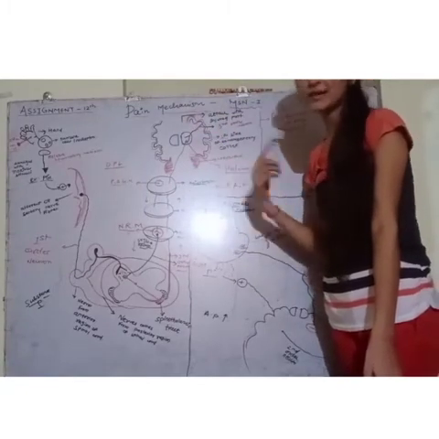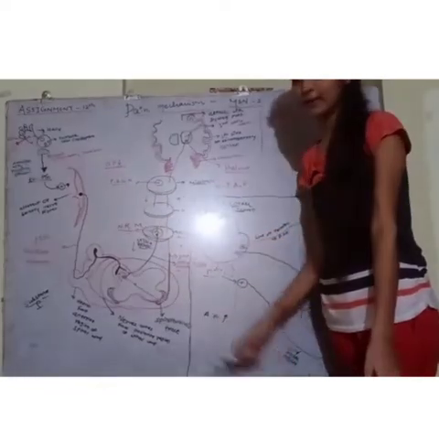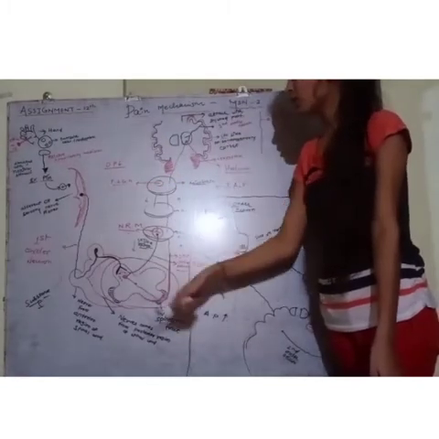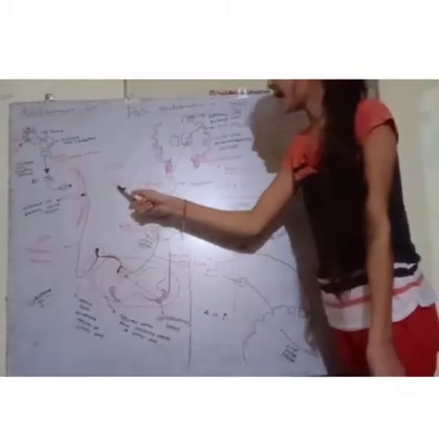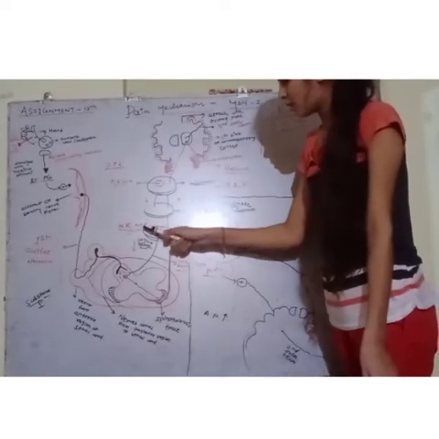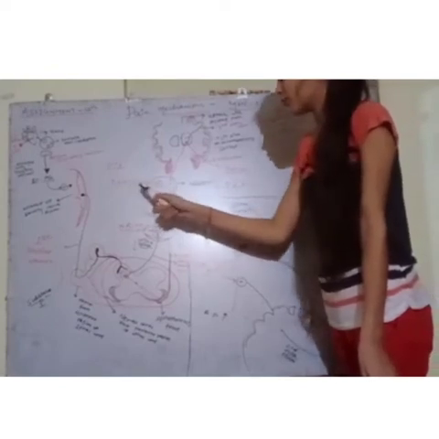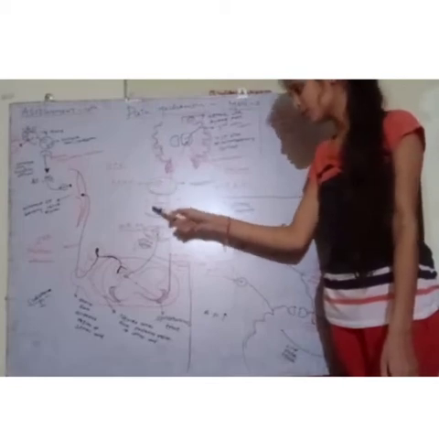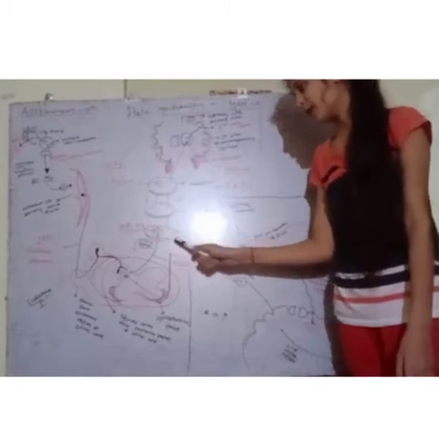Now this is about the continuation of the pain signals from the injured part to the brain. Now what is a descending pathway? The descending pathway inhibits the transmission of pain signals from the injured part to the brain. Now how will this occur? It includes two structures: the periaqueductal gray matter of the midbrain and the nucleus raphe magnus of the medulla. Now the neuron from the periaqueductal gray matter of the midbrain reaches the nucleus raphe magnus of the medulla.